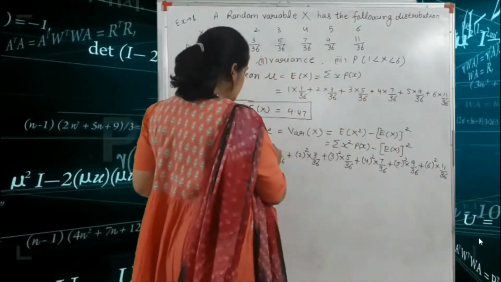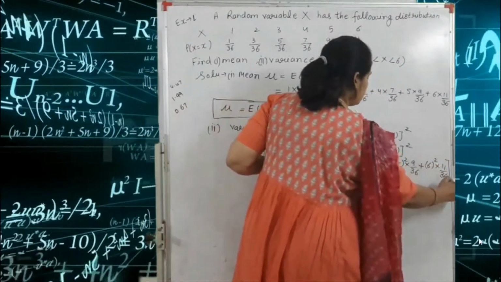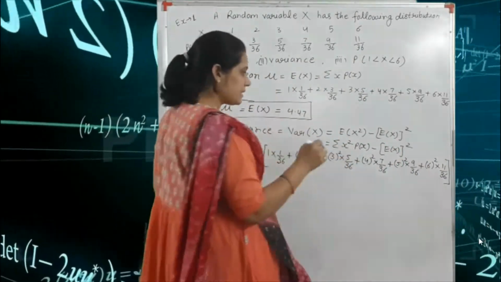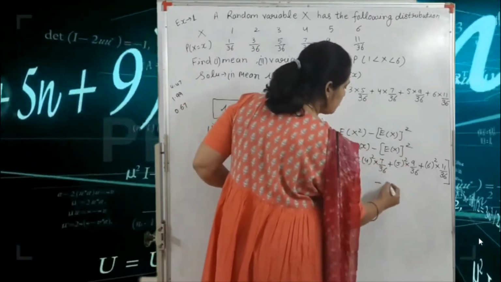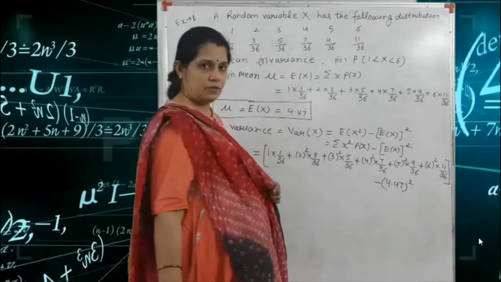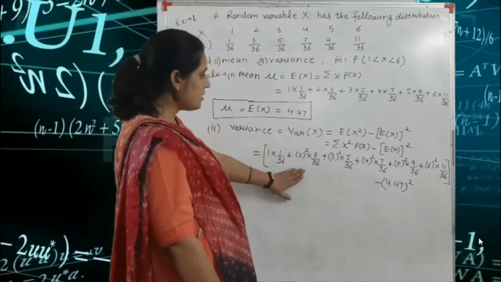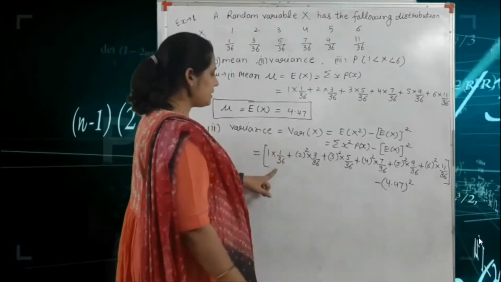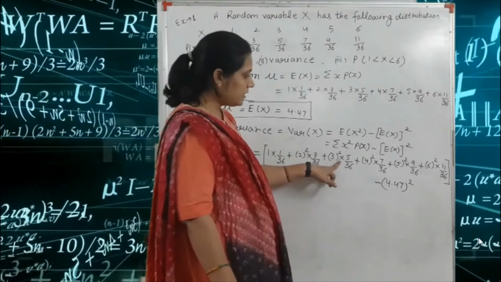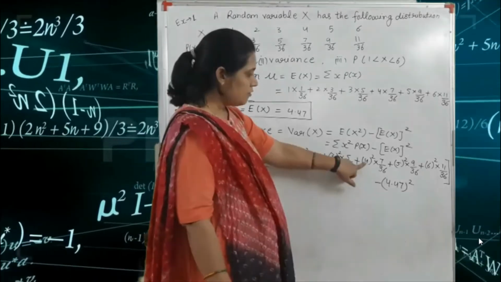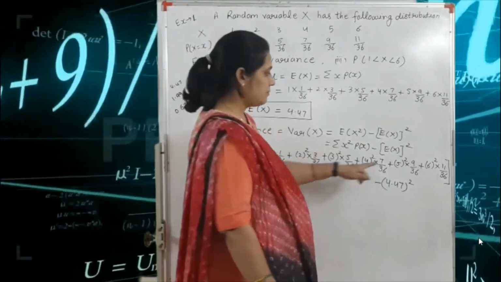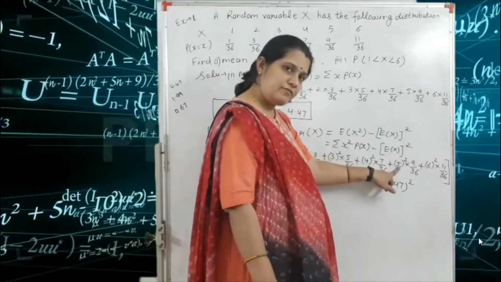This is your value of E(X square), minus (E(X)) whole square, that means 4.47 whole square. So you solve this term: 1 into 1 by 36 plus 4 into 3 by 36 plus 9 into 5 by 36 plus 4 square, that means 16, into 7 by 36 plus 5 square, that means 25.